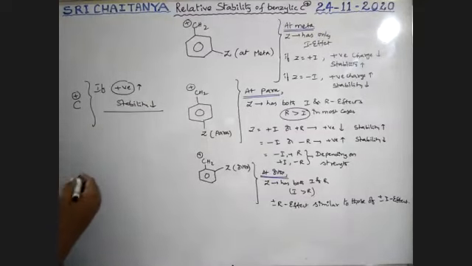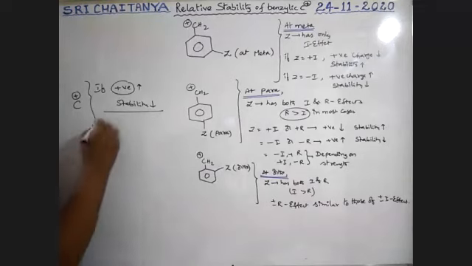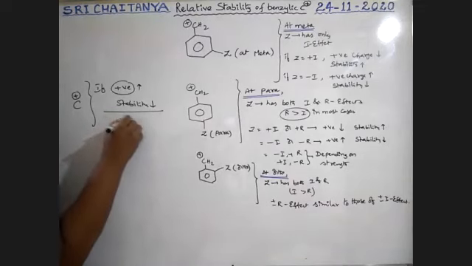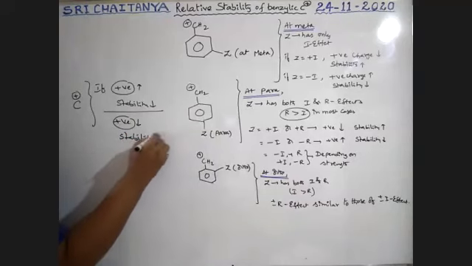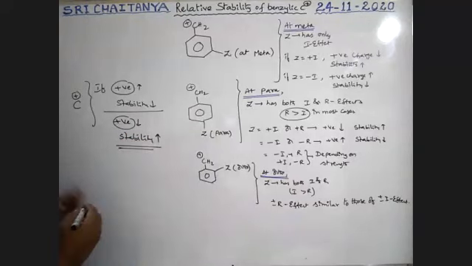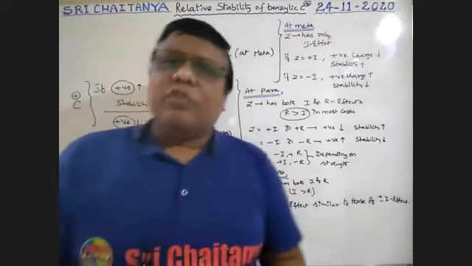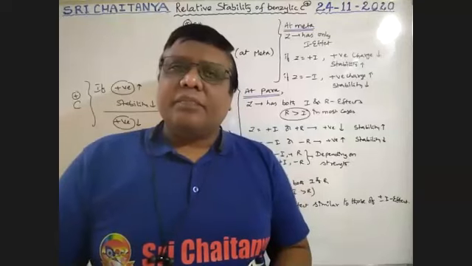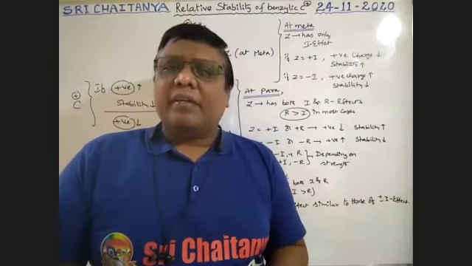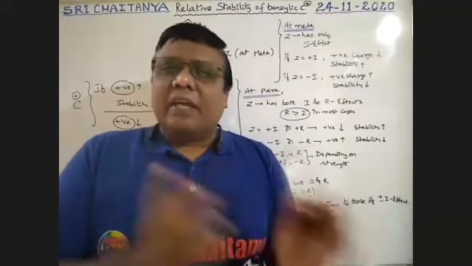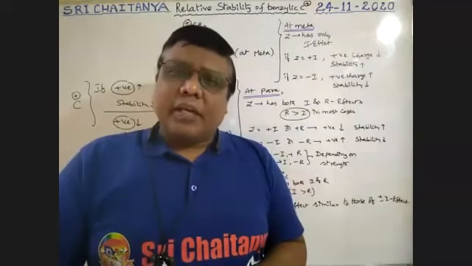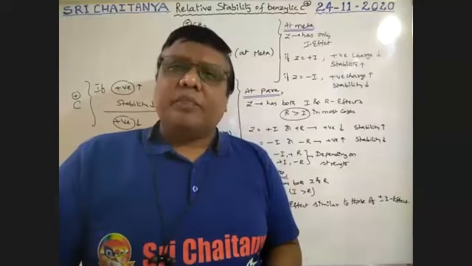If positive charge decreases, stability increases. In which situation positive charge increases and in which situation it decreases, that is what we are going to explain here.